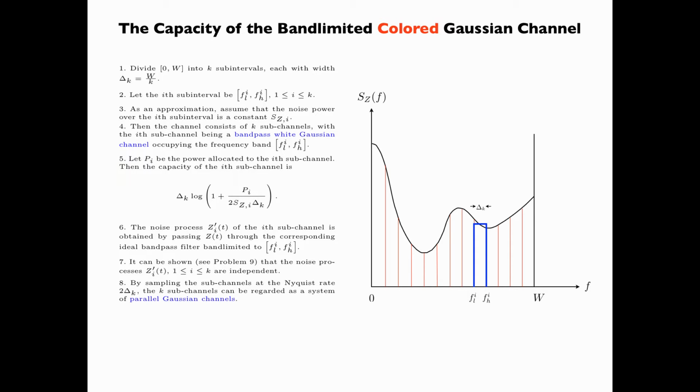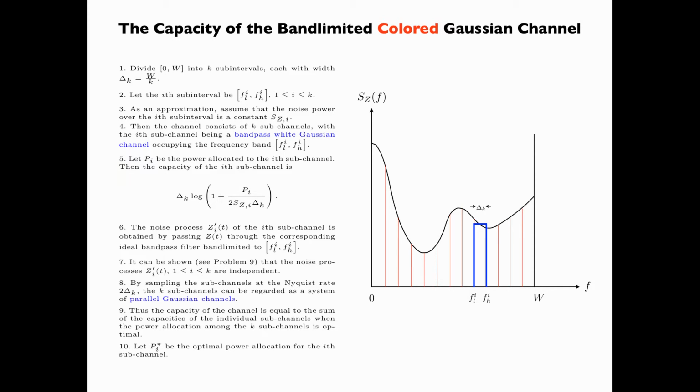By sampling the subchannels at the Nyquist rate 2 delta k, where delta k is the bandwidth of each subchannel, the k subchannels can be regarded as a system of parallel Gaussian channels. Thus, the capacity of the channel is equal to the sum of the capacities of the individual subchannels when the power allocation among the k subchannels is optimal.